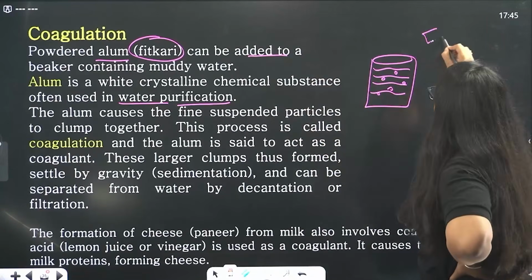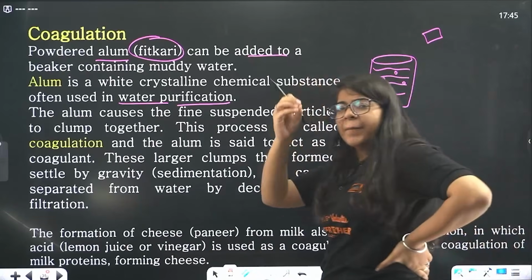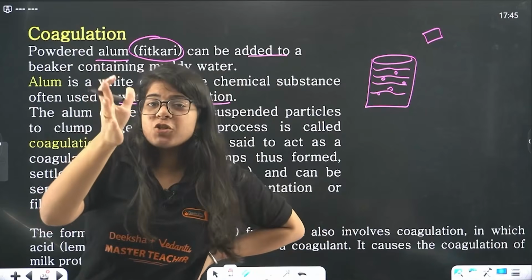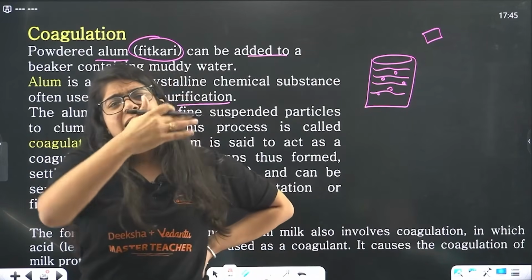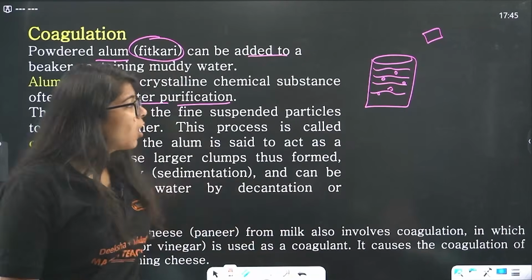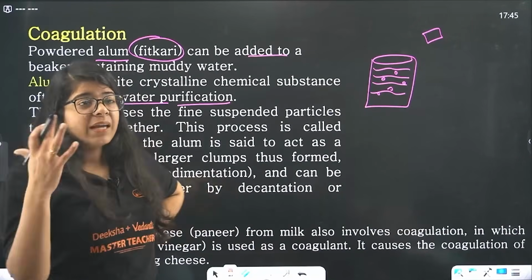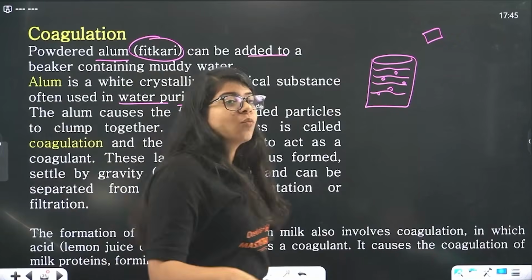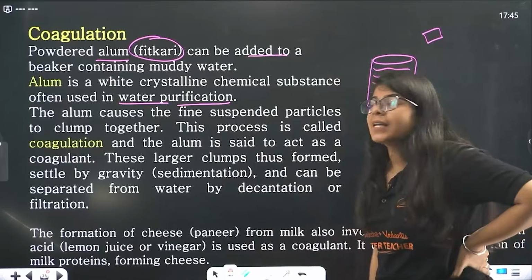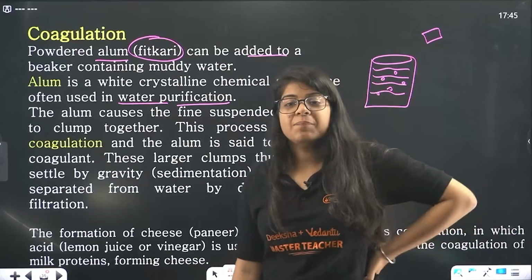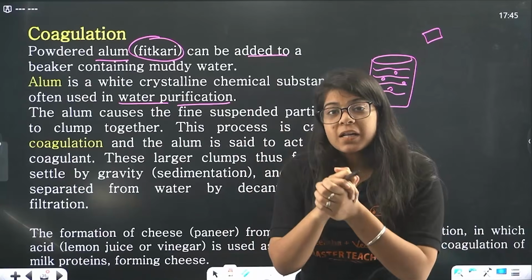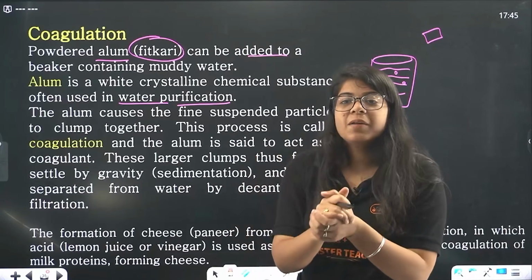It's like a soap, but it looks like rock, and you can get it in any provisional store, right? Just go and ask them for fitkadi or alum, they'll give you. Now, mostly older people used to tell you to put it in your water while bathing, because it's a water purification substance, right? Now what it does, if you keep it in that water for some time, it makes the suspended particles clump together. It forms bigger clumps. Now it got heavier, right?